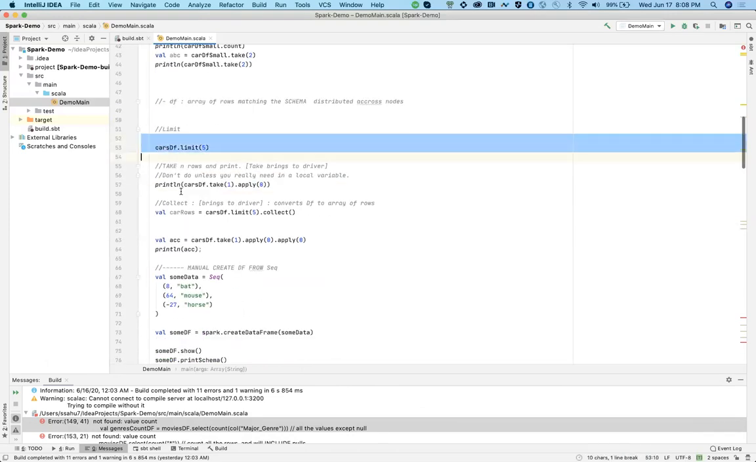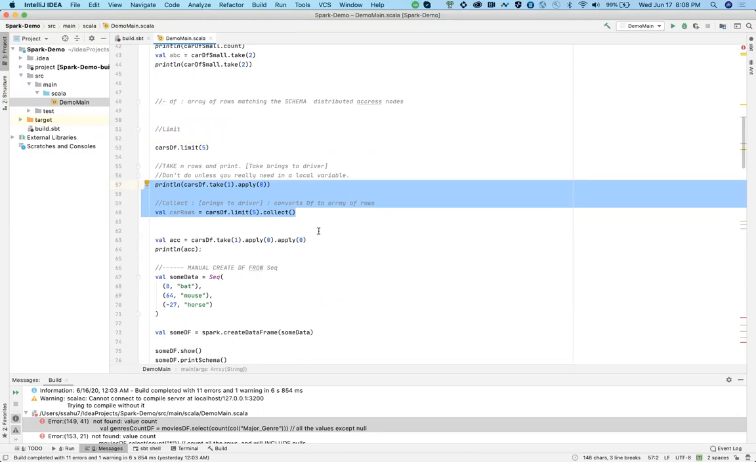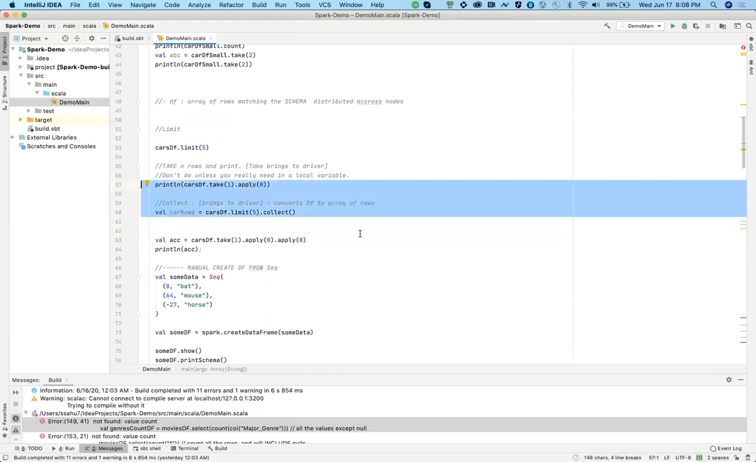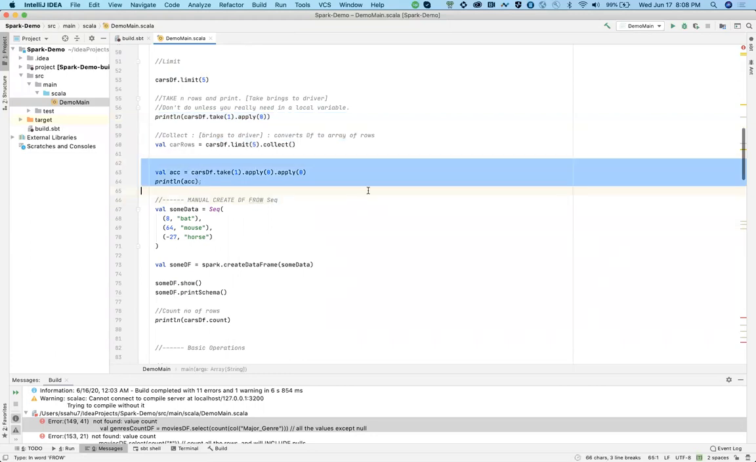So basically, this is again the same thing. Take and collect, these kinds of operations basically bring the whole data, whatever you are asking for from the data frame, it will collect all those things and bring it to the driver memory. Now I will explain what exactly is driver memory in the architecture. It will be more clear to you. Okay. Then this is just simple stuff.